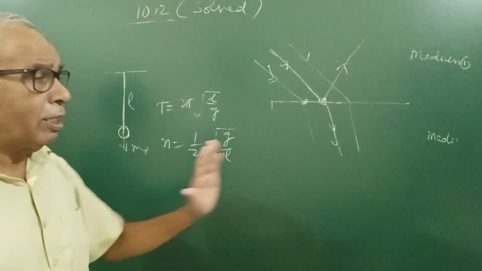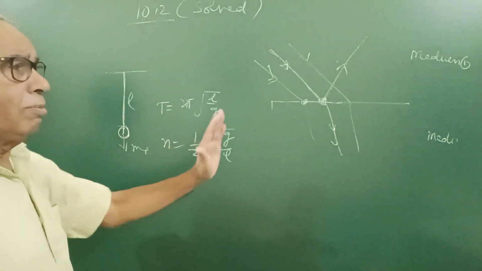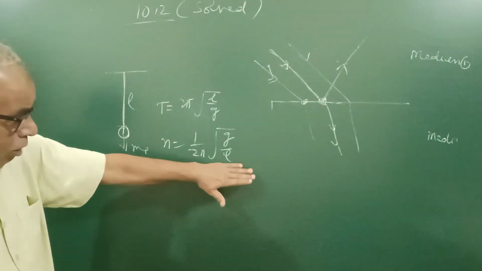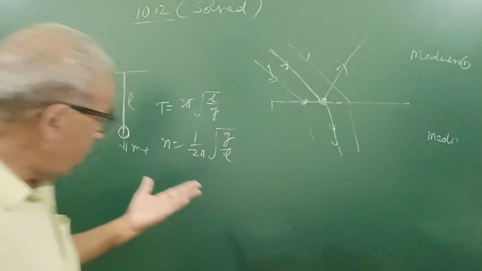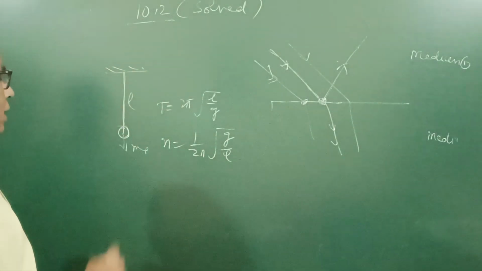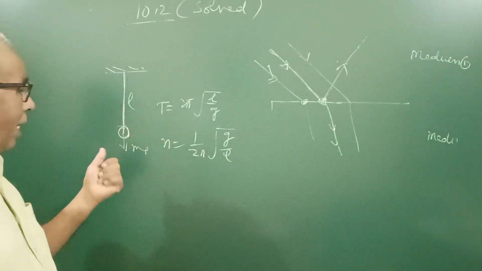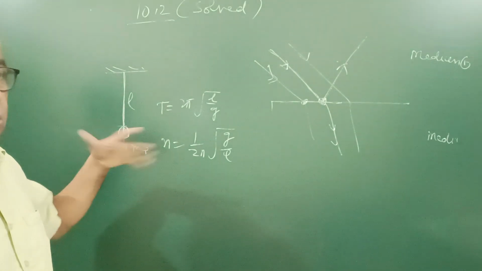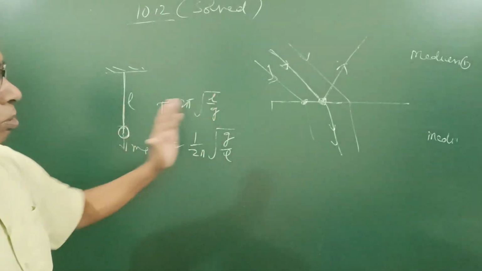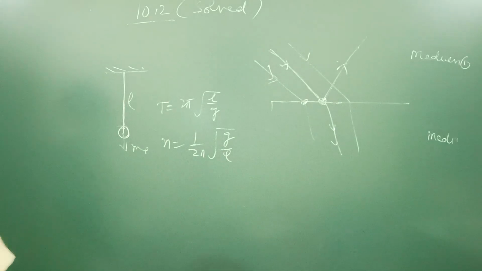Now if we make it oscillate by some external agency, suppose I push it with my hand with some frequency, so that the frequency of my hand and the natural frequency may not coincide. So initially what will happen? It will start oscillating with its own frequency, and very soon, because of the external force applied, damping will take place, the natural vibration goes off, and it oscillates with the frequency of the oscillating body. So that is the case of forced vibration.